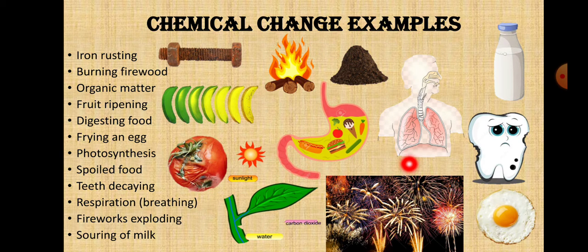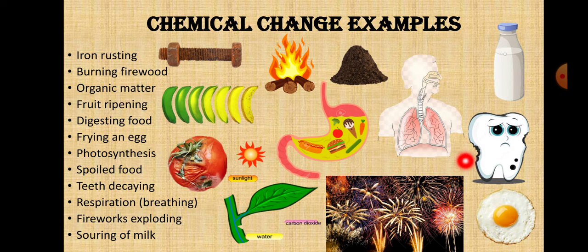And tooth decay: when a tooth gets spoiled, you cannot get back the healthy tooth again. That's also a chemical change. Calcium and phosphorus react with bacteria, and some chemical changes occur. Because of this, the tooth gets decayed. This is an example of chemical change. And respiration: when we respire, the food we are eating gets mixed with oxygen, releasing energy. This is also an example of chemical change.